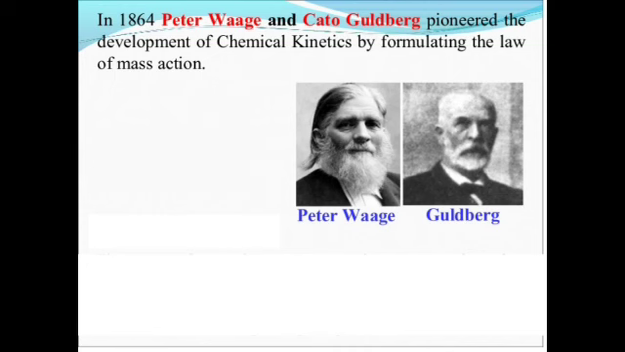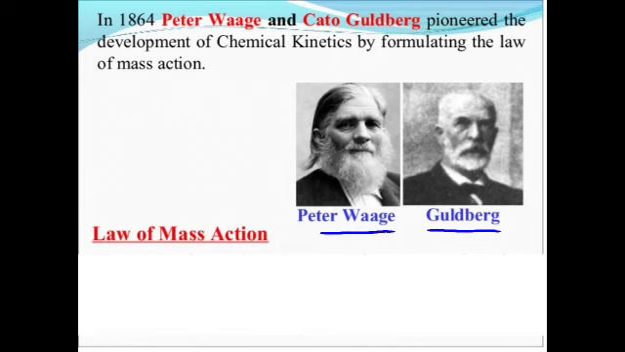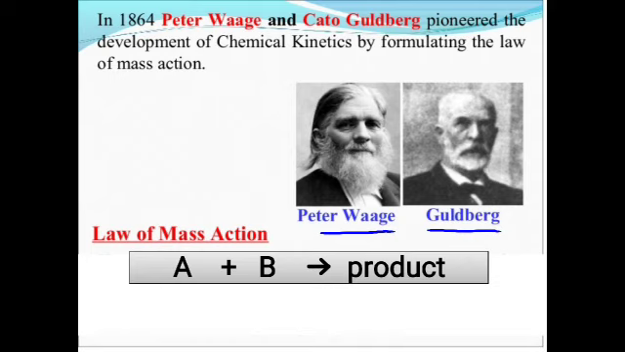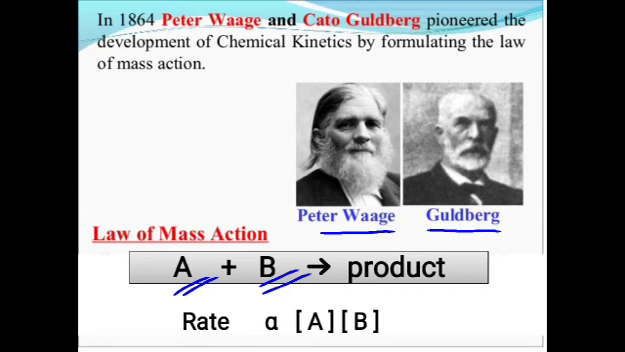Therefore, a relationship between the rate of the reaction and the concentration of the reacting species was given by Guldberg and Waage, which is known as the law of mass action. They said that if you have reactant molecules A and B reacting together to give product, then rate is directly proportional to the product of molar concentration of these two reactants. So we can write rate is directly proportional to concentration of A into concentration of B.